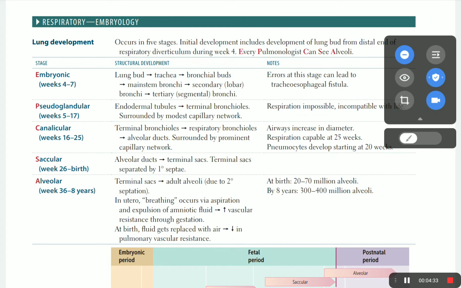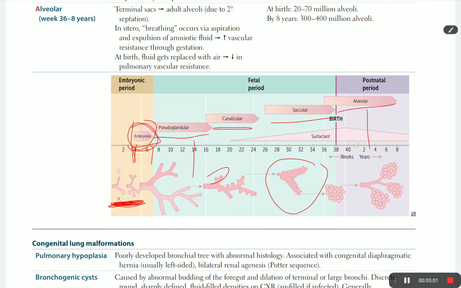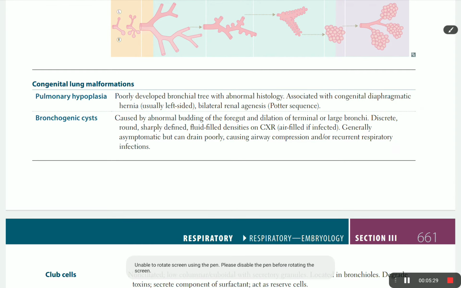So in this picture here, they make it easy to memorize. Also, we talked about the embryonic stage, which is from week 4 to week 7, and we said it's ending in the tertiary bronchi, pseudoglandular ending in the terminal bronchiole, canalicular ending in the respiratory bud, saccular ending in the alveolar sac, and alveolar ending with separate alveoli capable of breathing. In the saccular stage, we said that breathing started in week 25. It's able to breathe in week 25, so if the infant is born after week 25, there is a possibility to live.